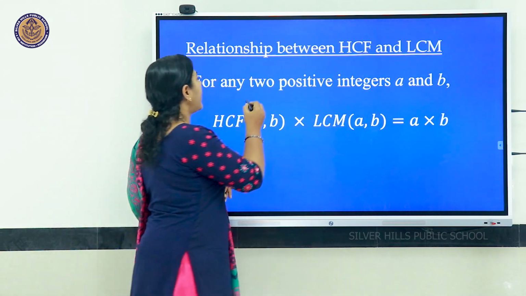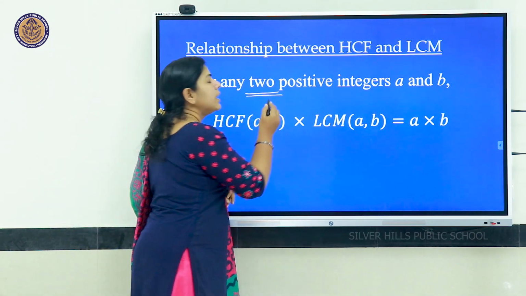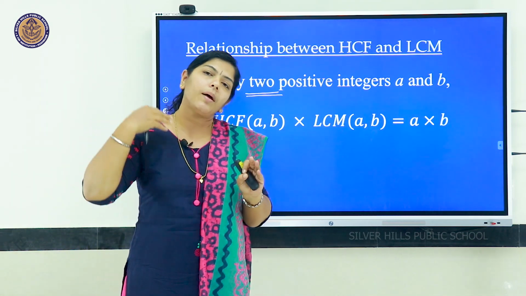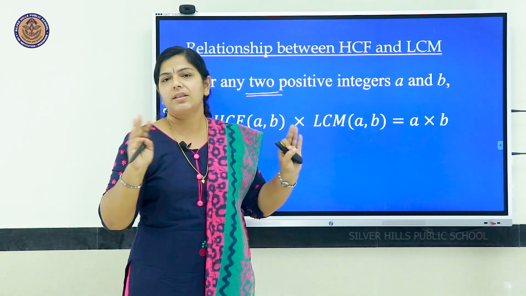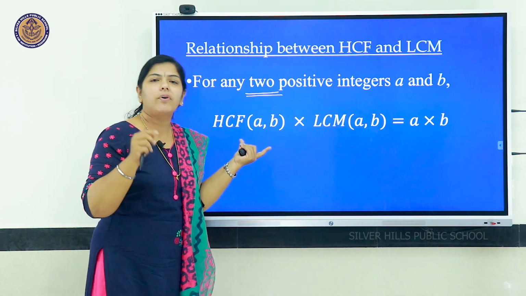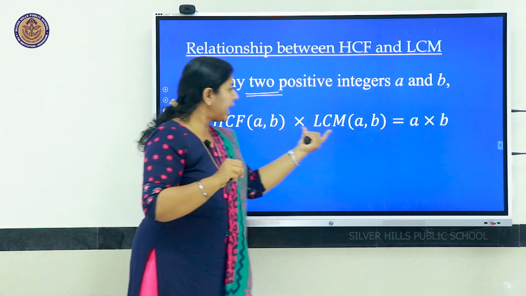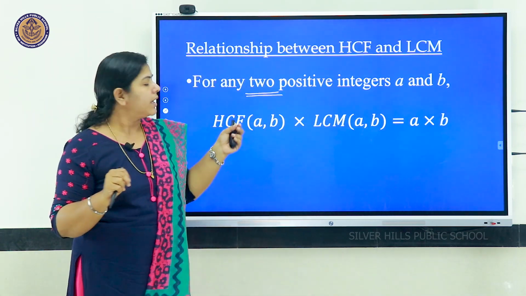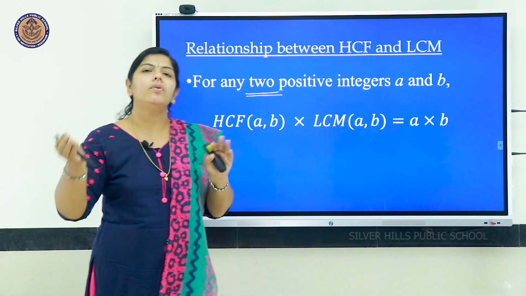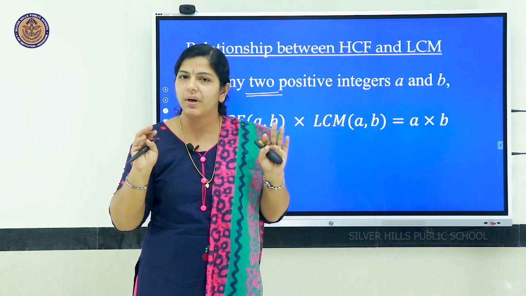This 2 I have to underline because it's applicable only for two positive integers. If there are more than 2, this relation won't be satisfied.